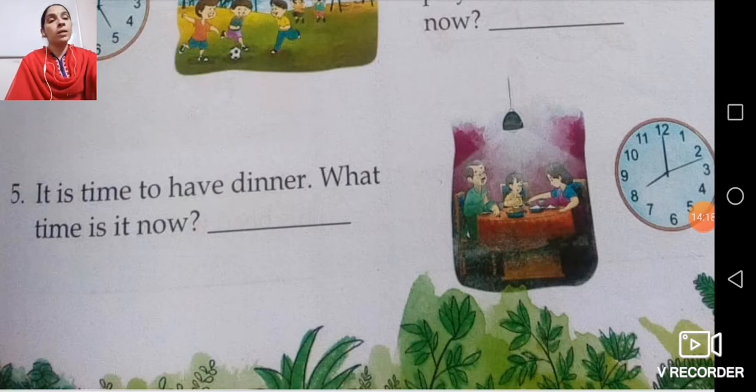Now children, one important question which will be in your mind: why is all this timing required? We can do any work at any time. No, that will not be correct. The whole day is divided into certain time durations, and meal time is also decided. Nobody comes to school at night.